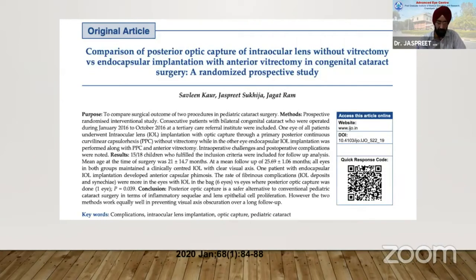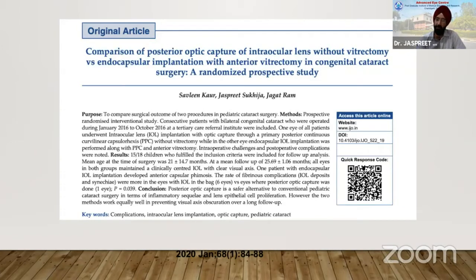This was a randomized study which we did, and we found that the results are very gratifying, and the inflammation was much less as compared to the eye where we did implantation in the bag. These are bilateral cataracts, so that bias was removed.